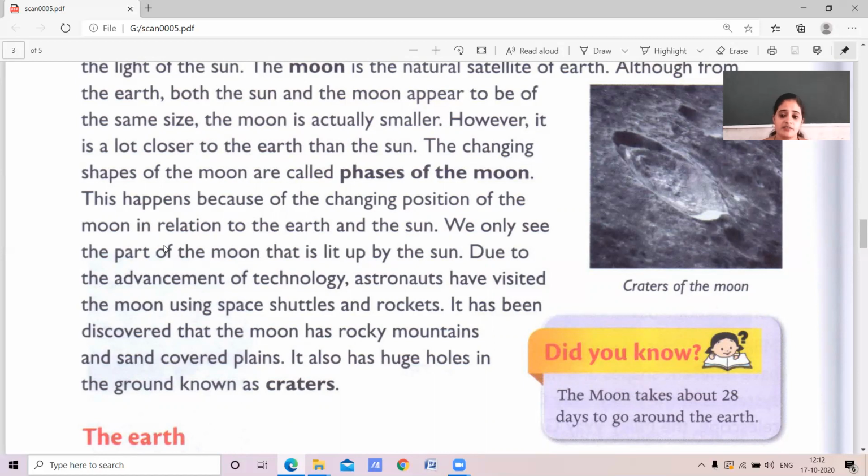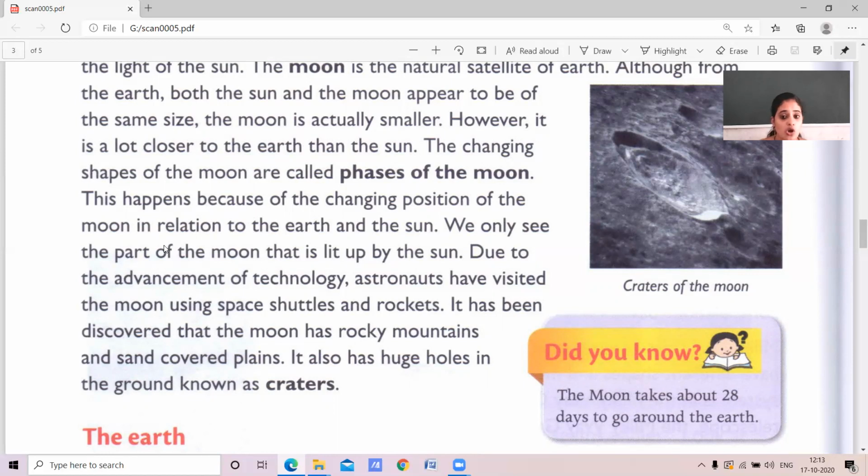It has been discovered that the moon has rock mountains. The moon consists of mountains which are made up of rocks and covered with sand covered plains.